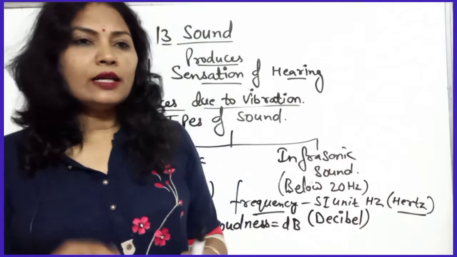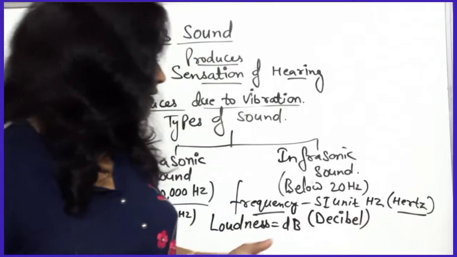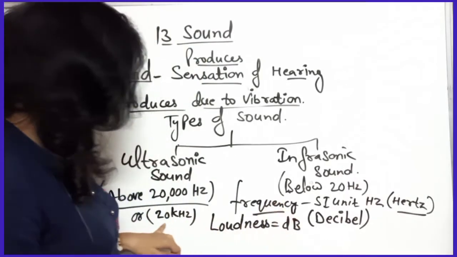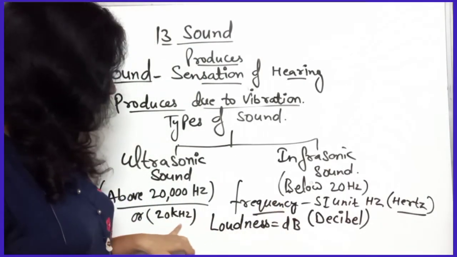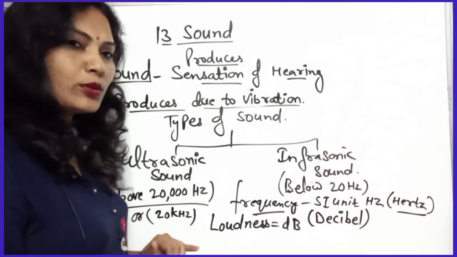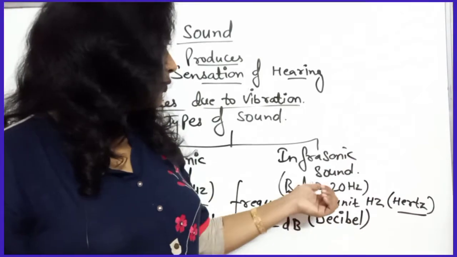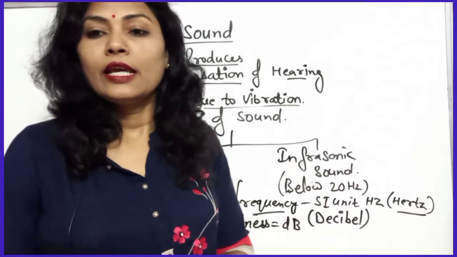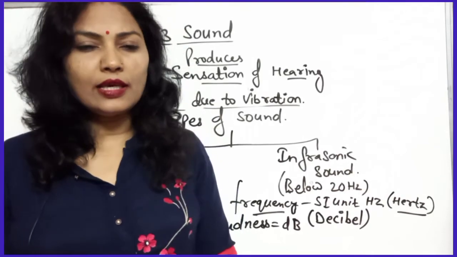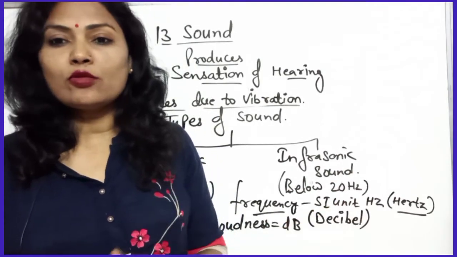Okay, then ultrasound. I told you it is the sound with frequency higher than 20 kilohertz, or you can say above 20,000 hertz, so that is ultrasound. Below 20 hertz is the infrasonic sound. So frequency is low in infrasonic sound, and audible and inaudible sounds are also there.